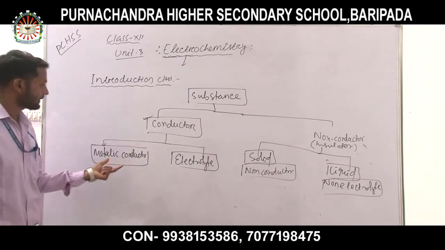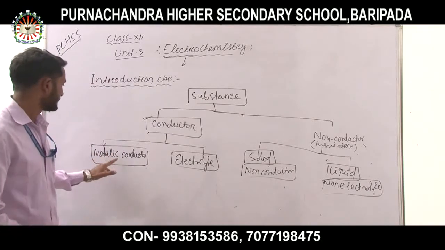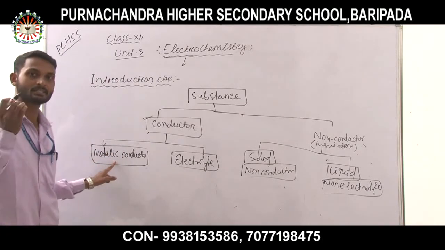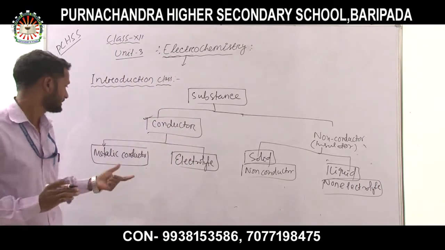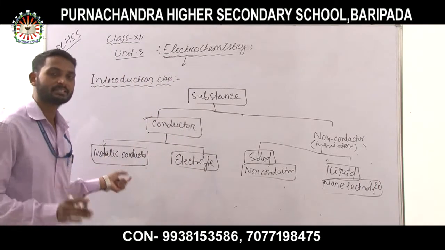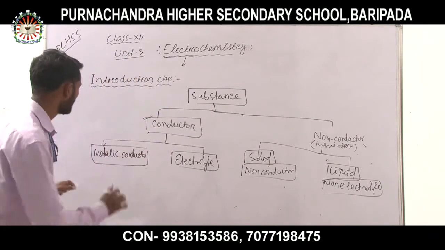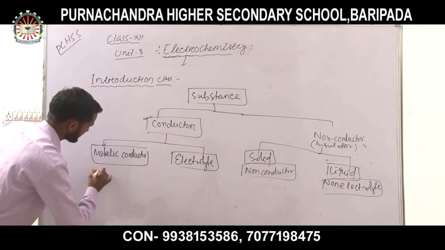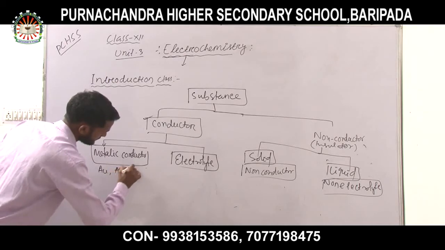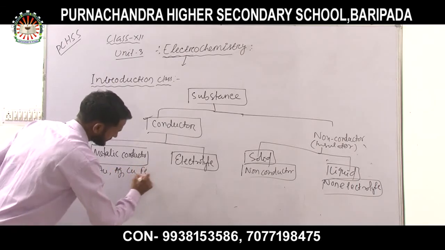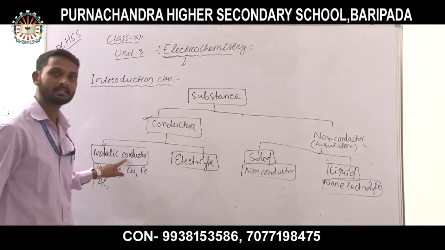So we are going to discuss the metallic conductor. What do we mean by a metallic conductor? The conductor which is formed by a metal, the metal through which electric current can pass easily, is called a metallic conductor. Examples of metallic conductors are gold, silver, copper, iron, aluminium, etc.